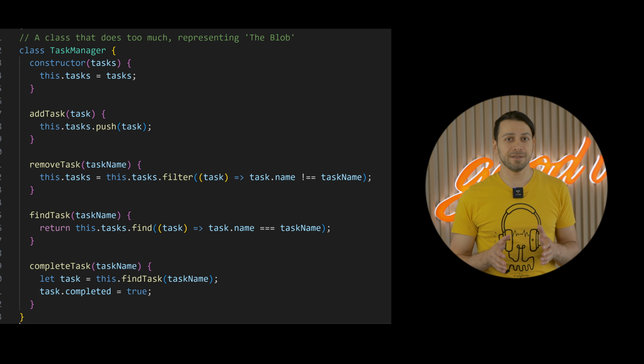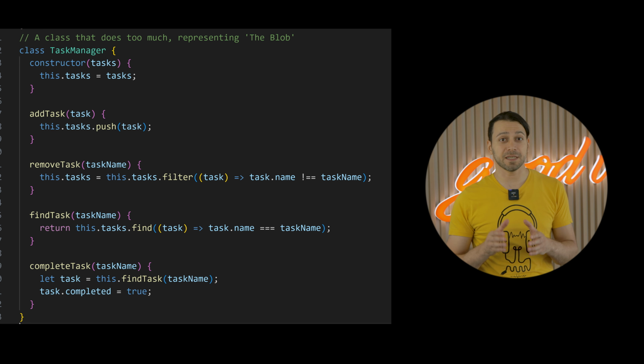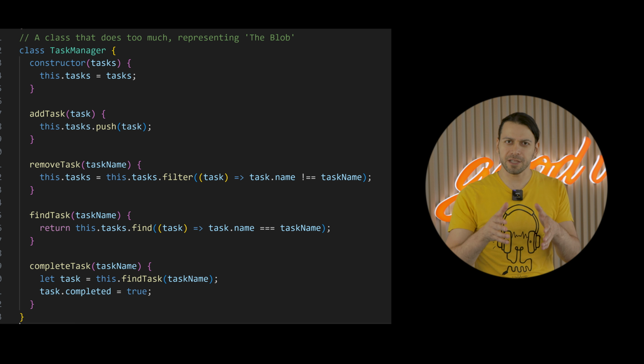As we see on the screen, this is our blob class, named Task Manager. It's trying to handle everything related to tasks. It adds, removes, finds, and completes the tasks. It's a classic example of a class doing too much, like a worker trying to juggle multiple jobs at once. This makes this class bulky and complex. What if we need to change how tasks are managed? We have to dive into this large class.